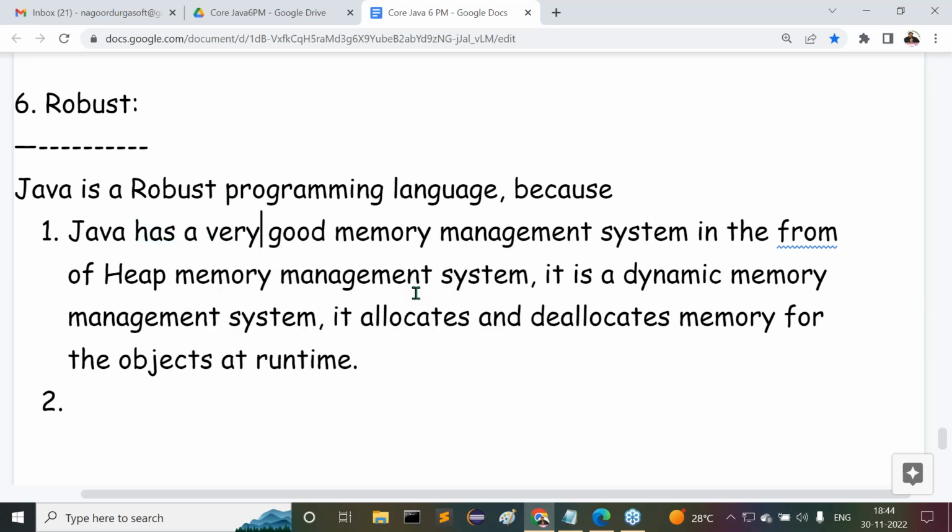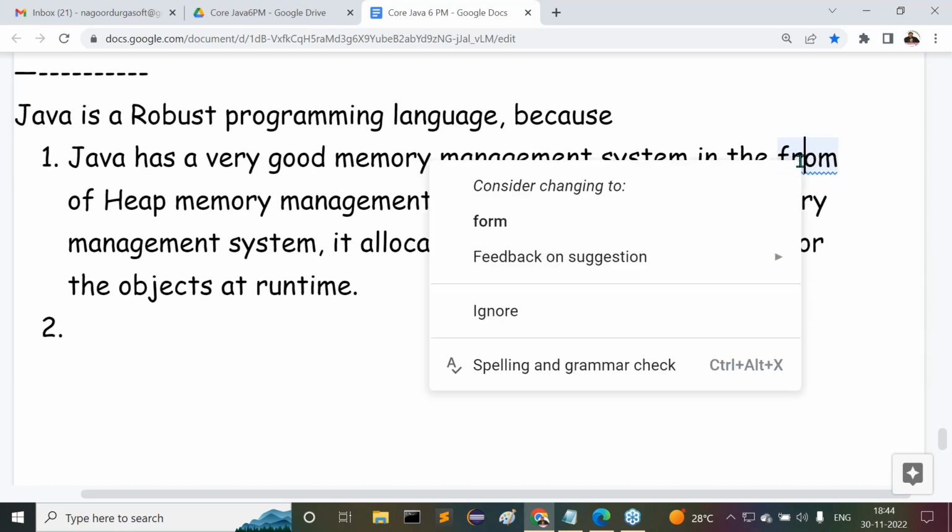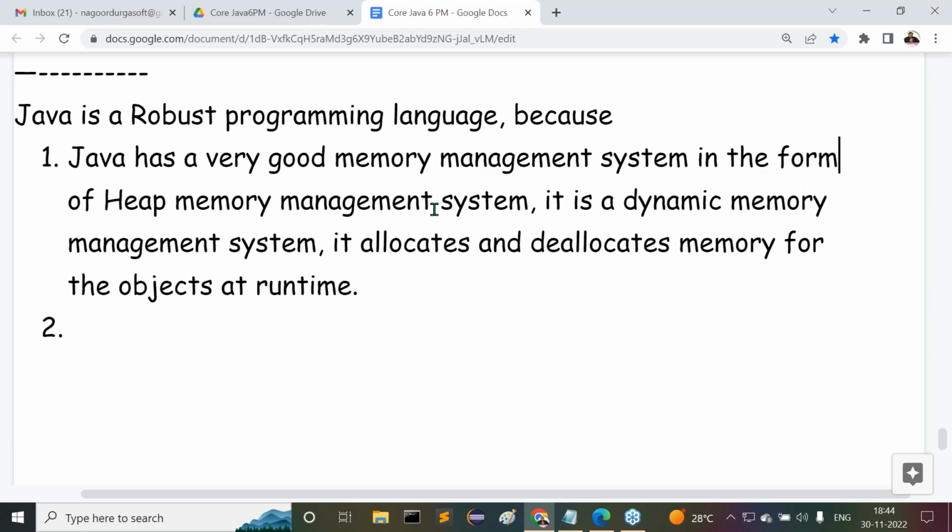Because of this, Java is very good at memory management. Java has a very good memory management system in the form of the heap memory management system. It's a dynamic memory management system. It allocates and deallocates memory for the objects at runtime.